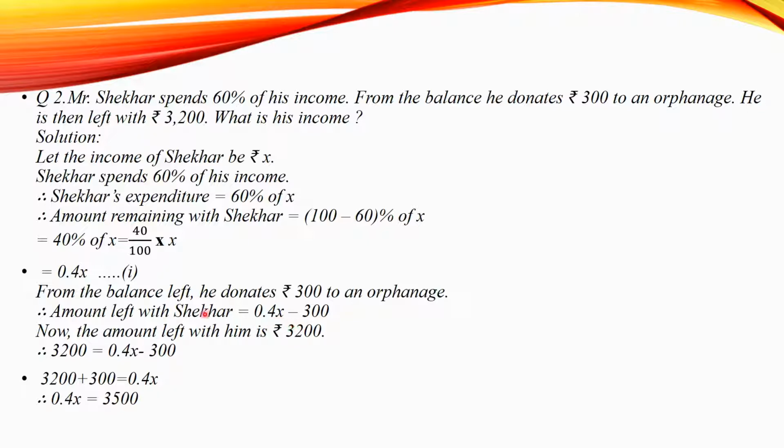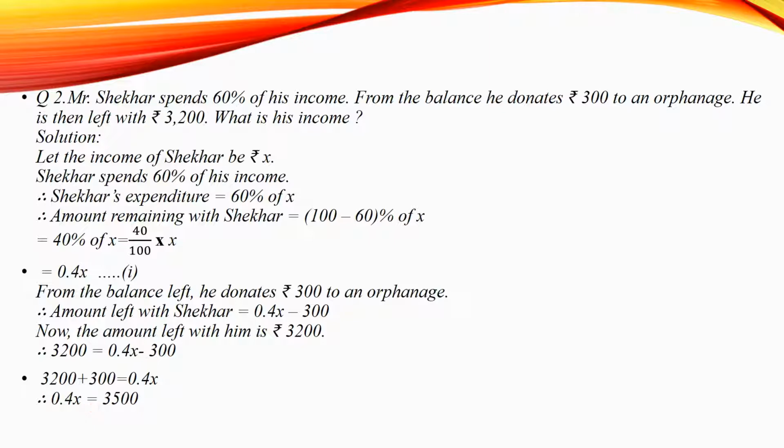Now, the amount left with him is 3,200. Therefore, 3,200 is equal to 0.4x minus 300. Taking 300 to the left side, we have 3,200 plus 300 is equal to 0.4x. We get 3,500 is equal to 0.4x.